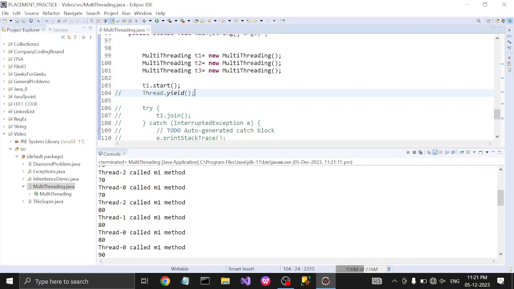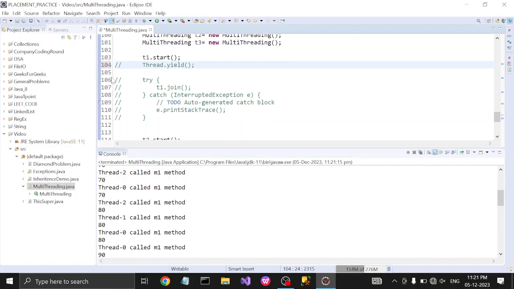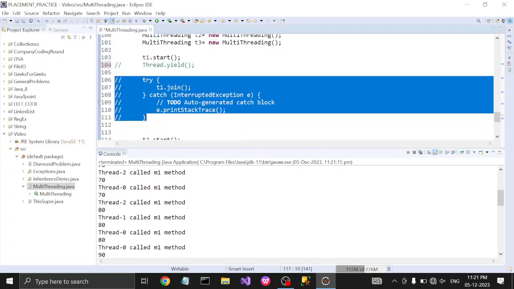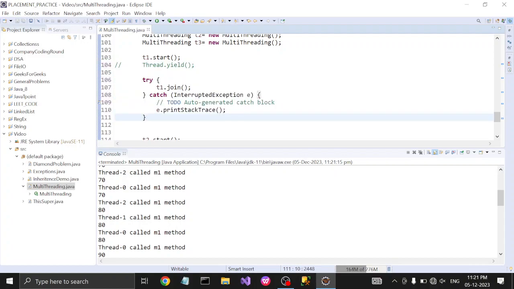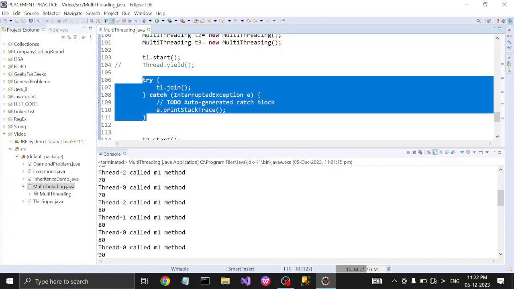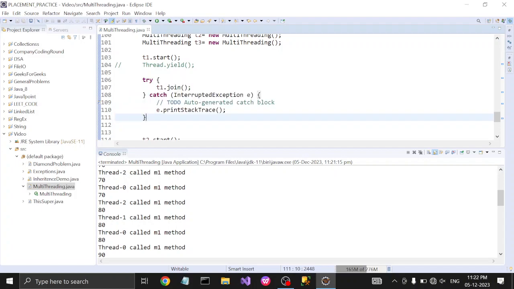And after this we have the other method, which is the join method. While calling the join method, we have to cover it with a try and catch block, because it throws an exception. So every time we have to handle the exception while using the join method, but with the yield method we need not handle the exception.